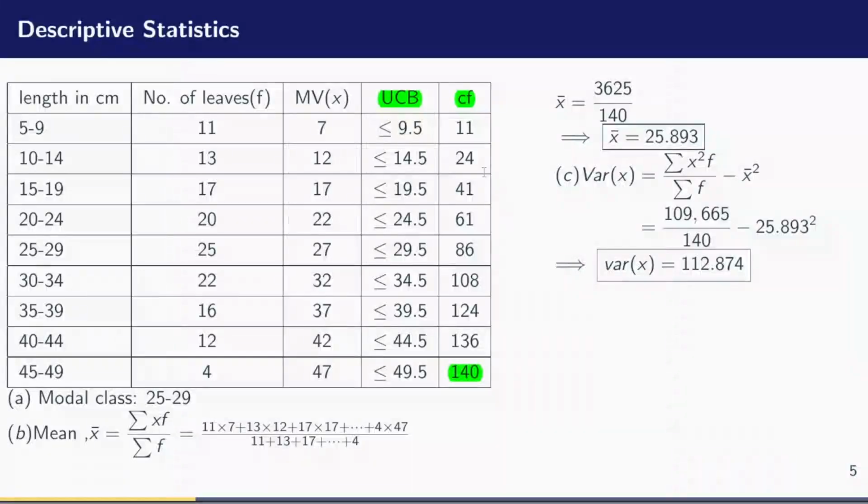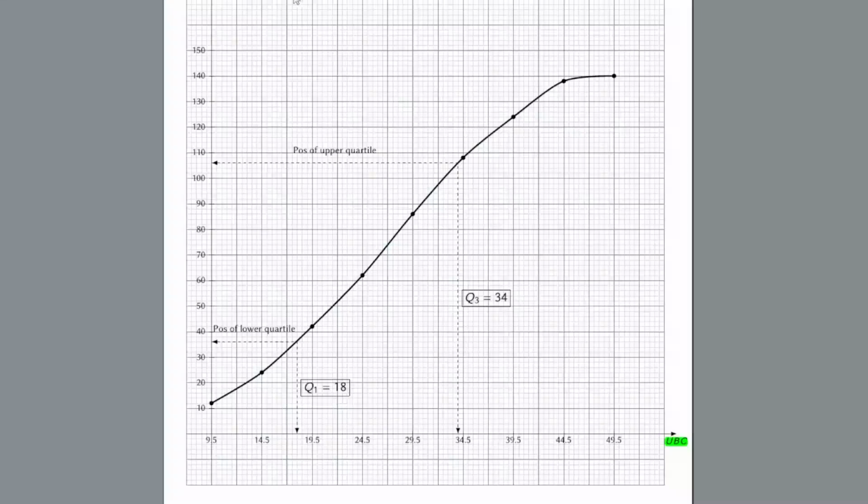So I am plotting. The first is 9.5 against 11. Remember, the scale on the y-axis is 1 centimeter for 10 units. So the precision will be 10 divided by 5, which is 2. So this is 10. I cannot plot 11, so I'll move it up to the next subdivision and plot it at 12.